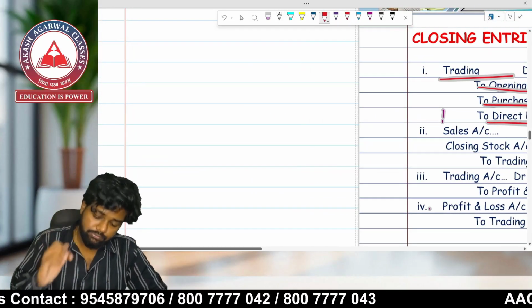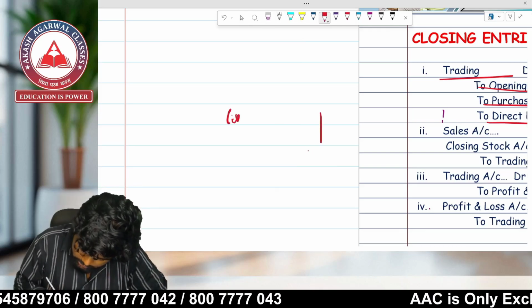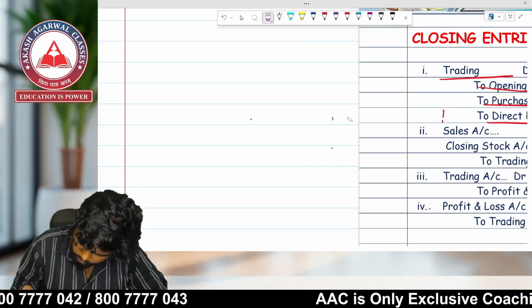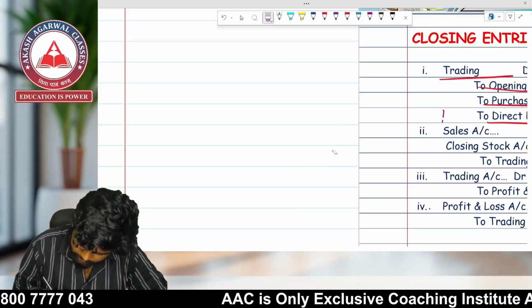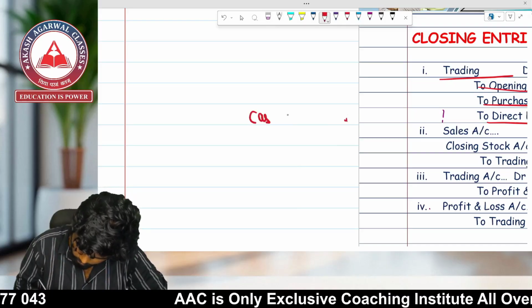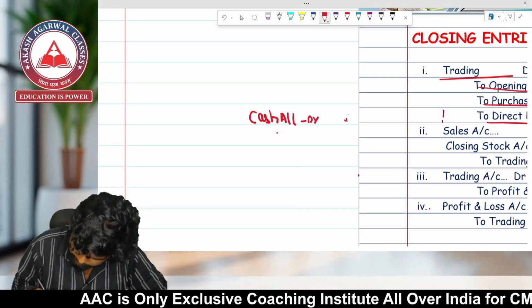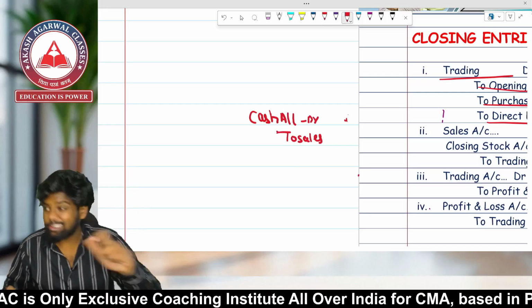Similarly, the entry for sales is what? Cash account debit to sales. Now over here, sales have which balance? Credit balance.